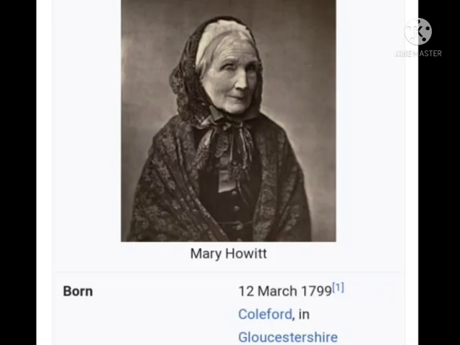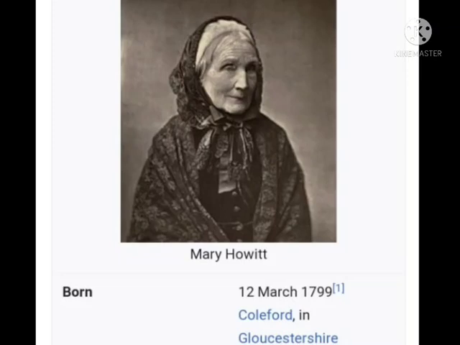On moving to Esher in 1837, she commenced writing her well-known tales for children, a long series of books which met with signal success. Mary Howitt has double fame in the realm of children's literature.